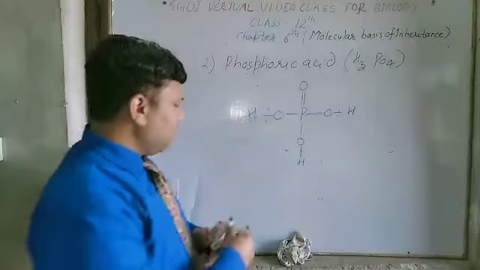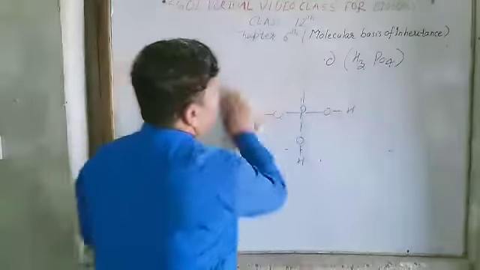Now let us discuss the third component, that is nitrogenous base.